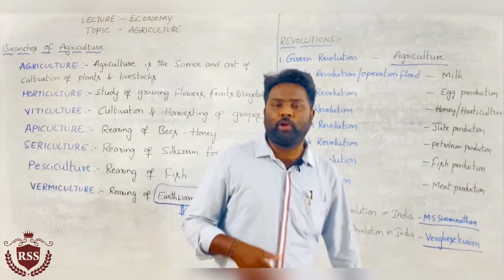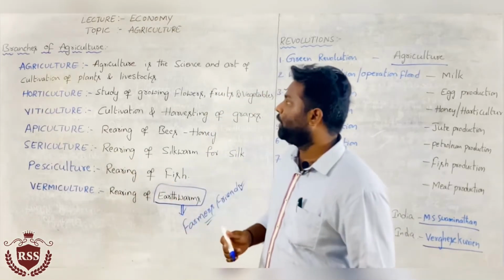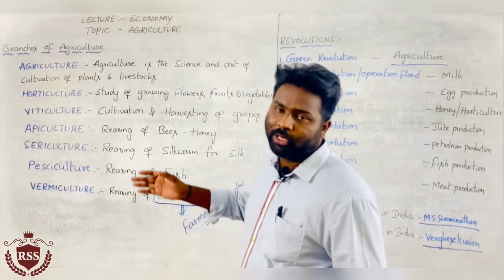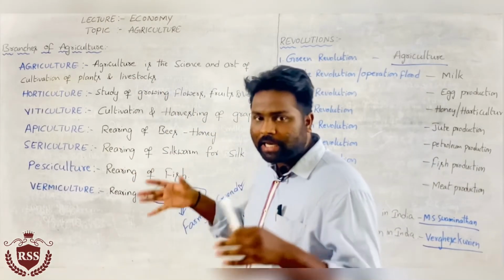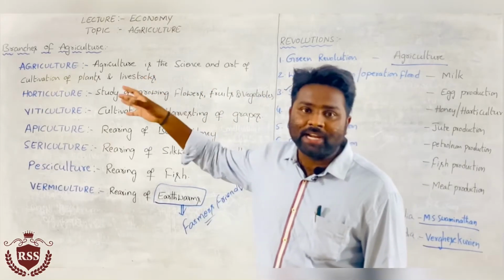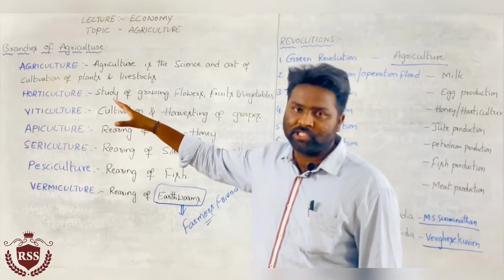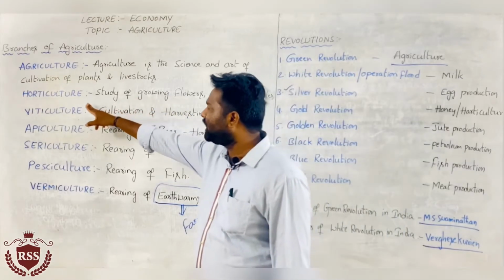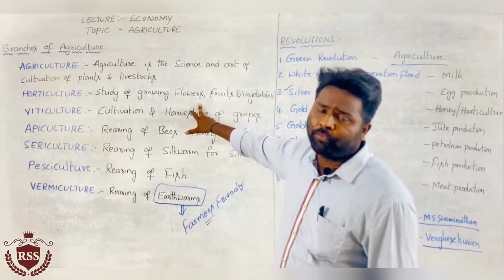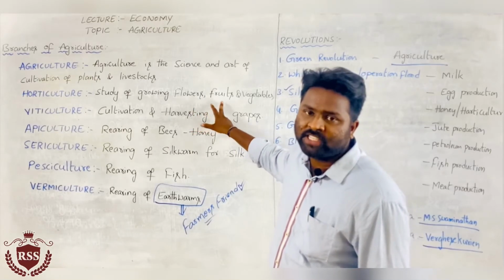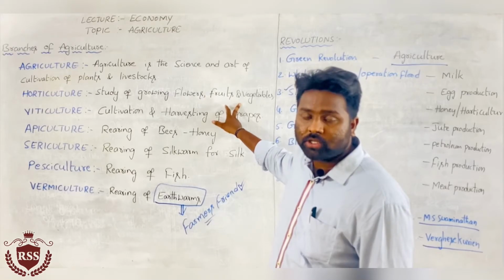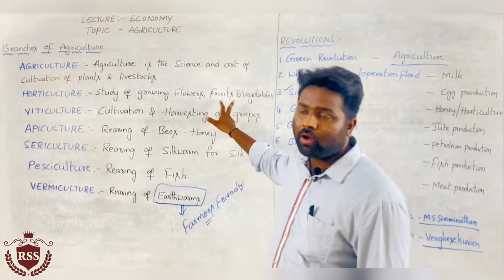One more time I am going to revise the topic. Coming to branches of agriculture, there are so many branches. Basically agriculture means the science and art of cultivation of plants and livestock. Horticulture means the study of growing flowers, fruits and vegetables.